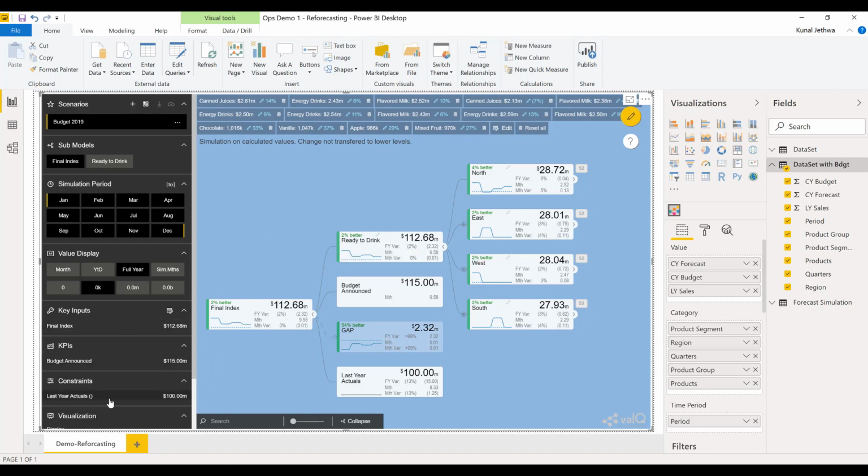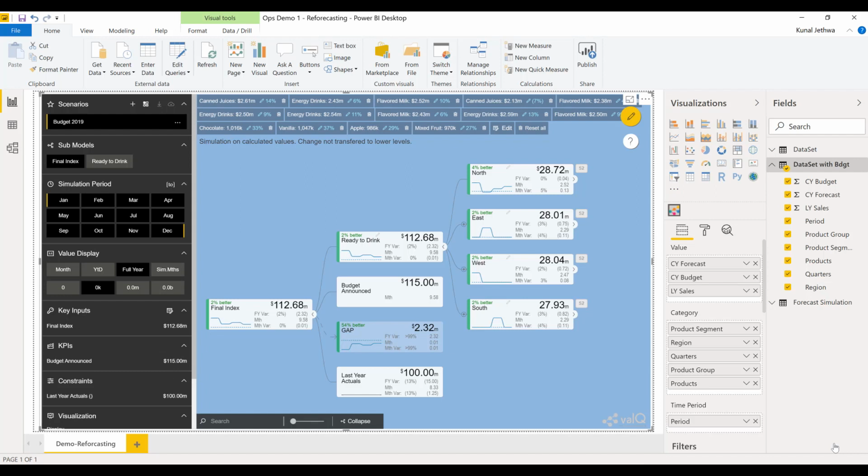We can build our constraints. We can also have our key inputs. Now key inputs is coming from the node final index. As you can see here, budget announced shows this value, and last year actual shows this value. So we can clearly see that now the gap is very limited or very minimal between the final index and the budget.